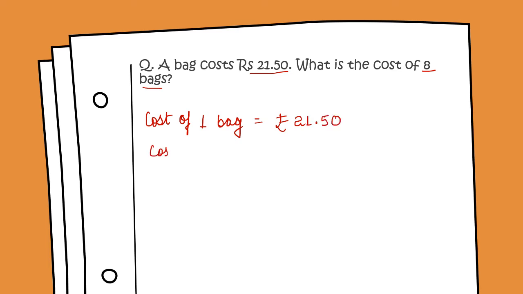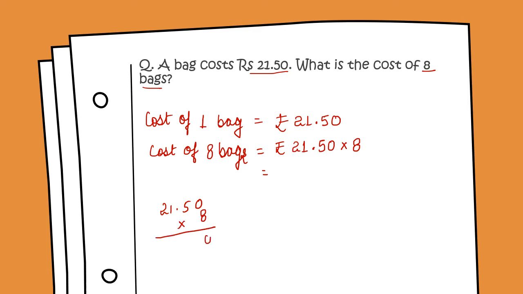So the cost of 8 bags will be equal to rupees 21.50 multiplied by 8. So multiply 21.50 by 8. 8 into 0, 0.